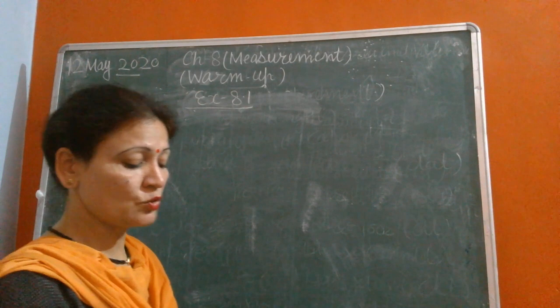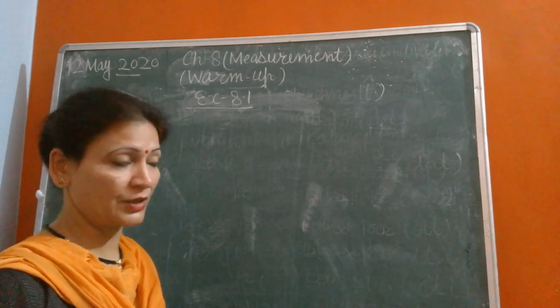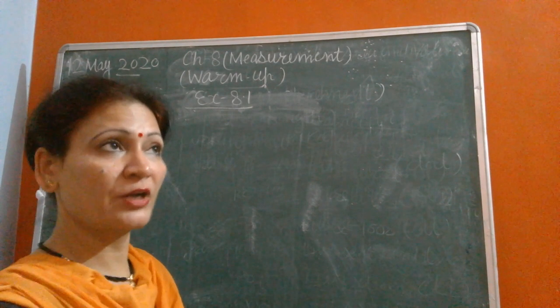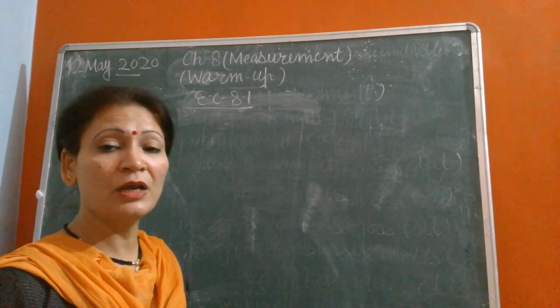Part C. To change from a smaller unit to a bigger unit, what will we do? We will divide.